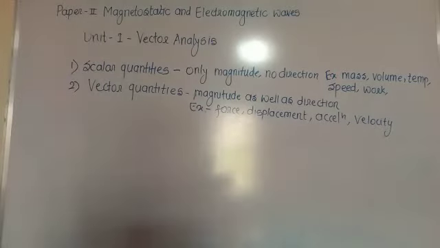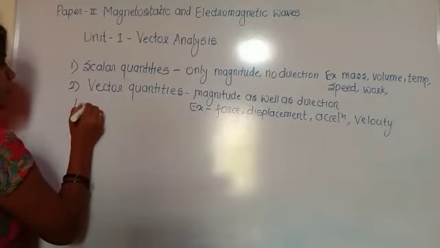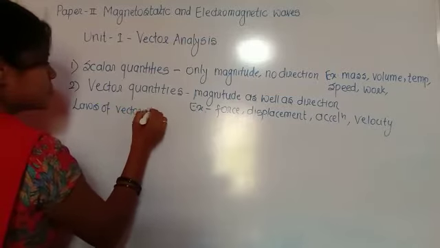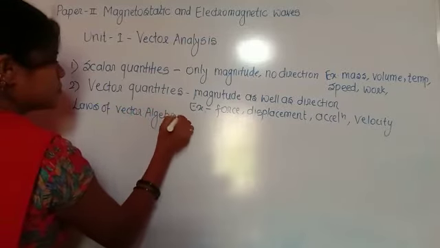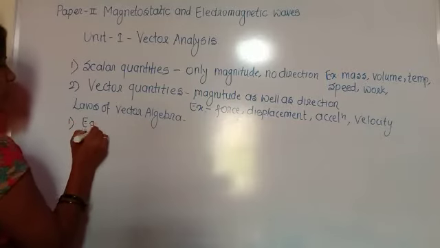So there are many types of vectors, and we have to understand what type of vector these are. Types of vectors, some laws of vector algebra. We can say the laws of vector algebra. Okay, there are many laws of scalars and vectors. So first is the equal vectors.